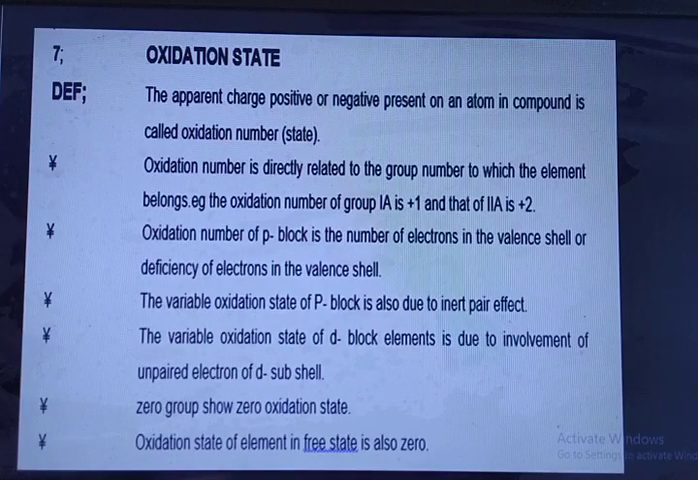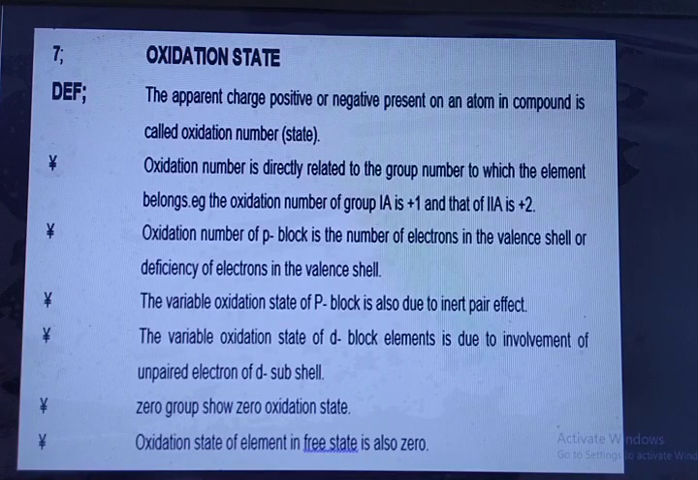Oxidation states: the apparent charge, positive or negative, present on an atom in a compound is called oxidation number. Oxidation number is directly related to the group number to which the element belongs. The oxidation number of group 1A is +1 and that of 2A is +2. Oxidation number of p block is the number of electrons in the valence shell or the deficiency of electrons in the valence shell. The variable oxidation state of p block is also due to inert pair effect.